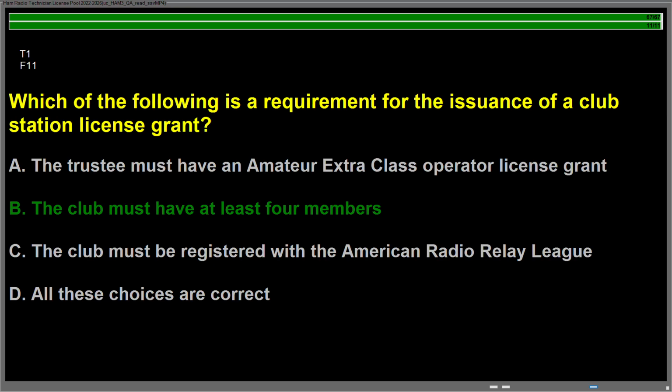Question Foxtrot 11, which of the following is a requirement for the issuance of a club station license grant? Answer is B, the club must have at least 4 members.